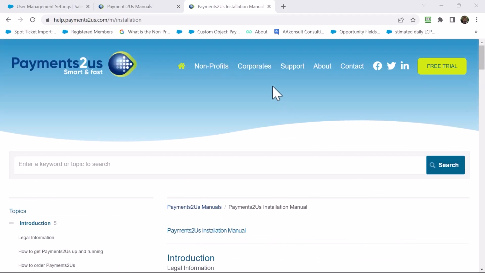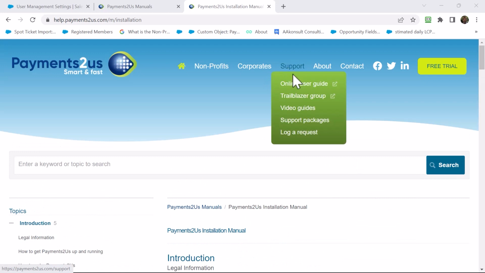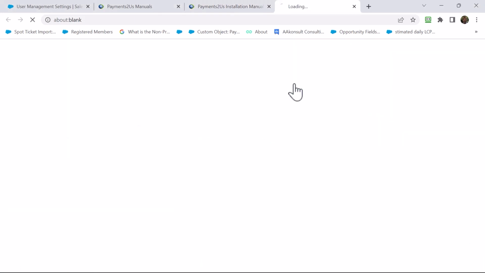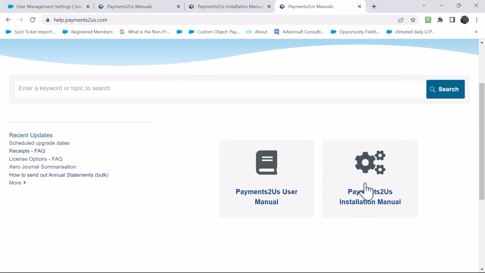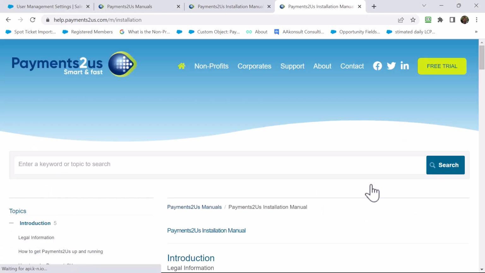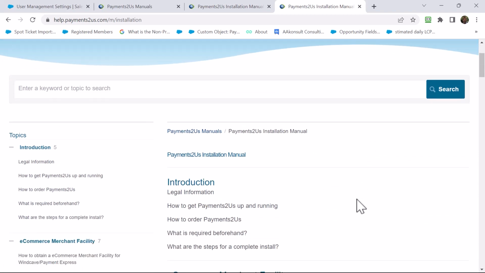You can find our installation guide by going to our website, support online user guide, then going into the user manuals and then clicking into the installation guide. This is essentially what we'll be going through today.